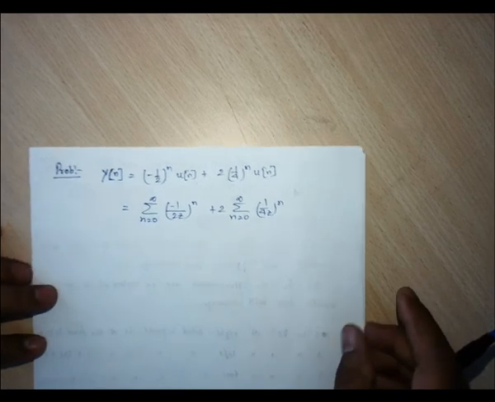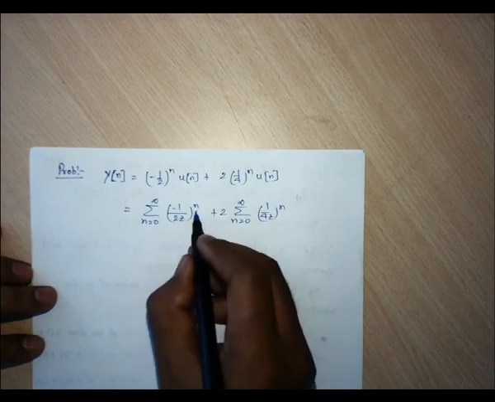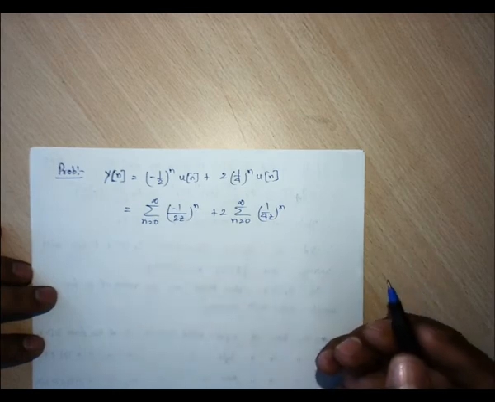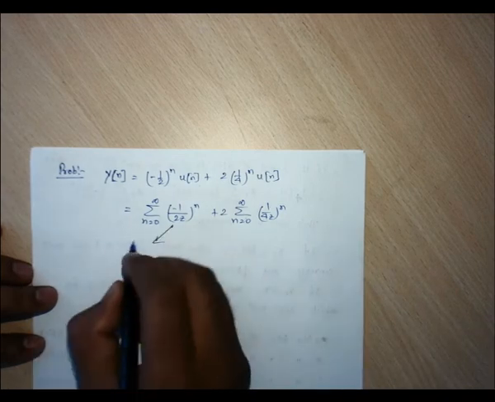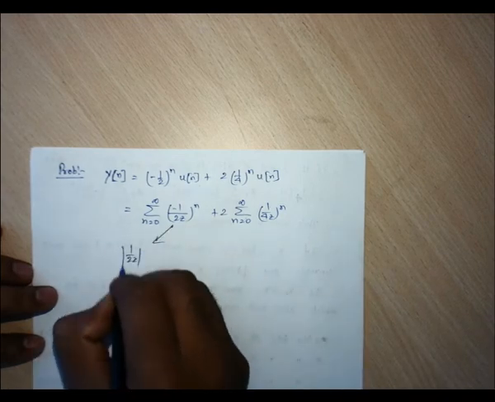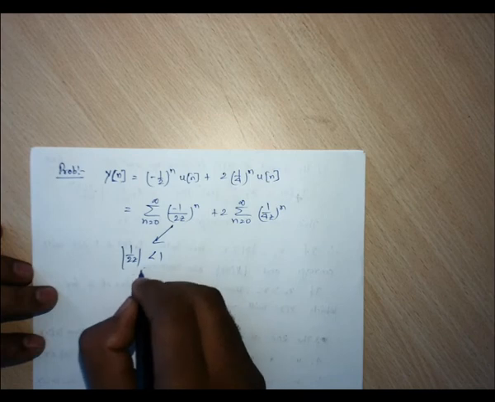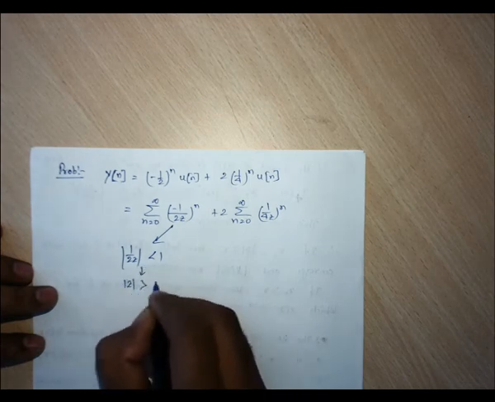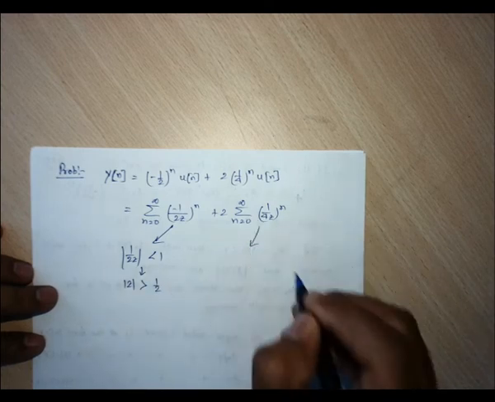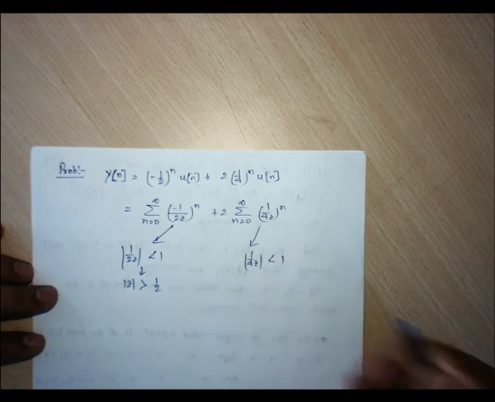So what is the region of convergence for this first series? This one should be less than 1. Mod of 1 by 2z should be less than 1. So this one results into mod of z should be greater than half, and for this, 1 by 4z should be less than 1.